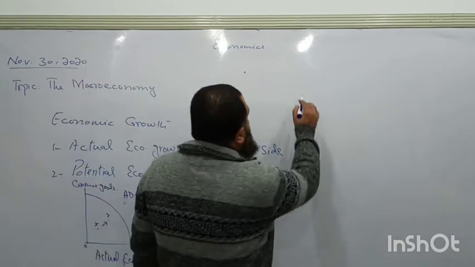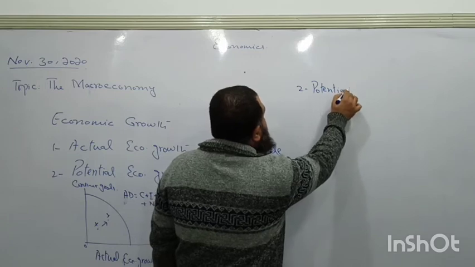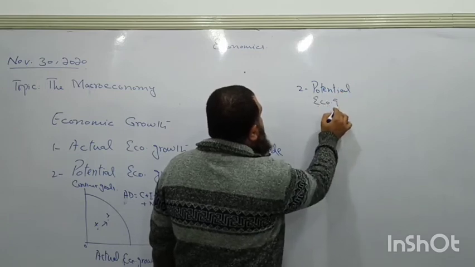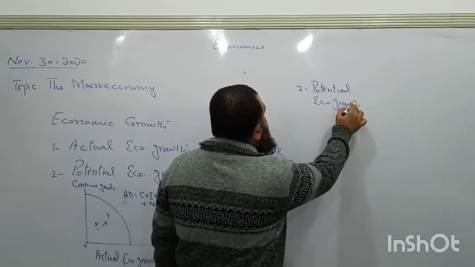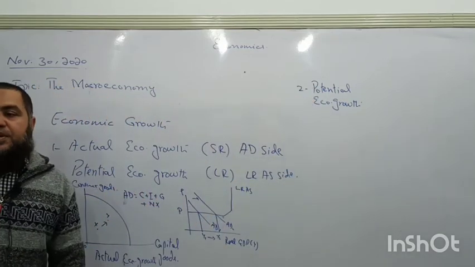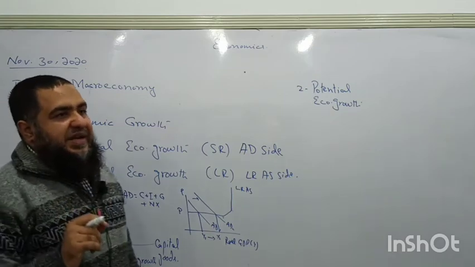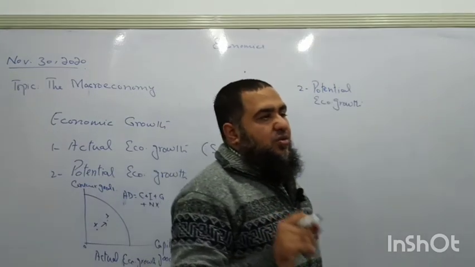Now what about the potential economic growth? How will it take place? I said earlier that this is the increase in the productive capacity of the country. The resources are increased in quantity and quality.